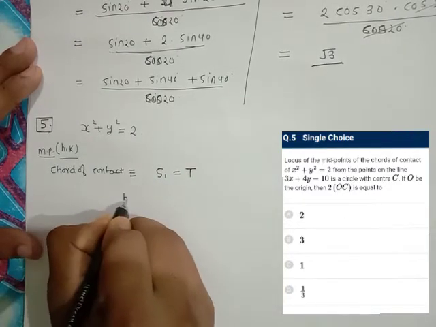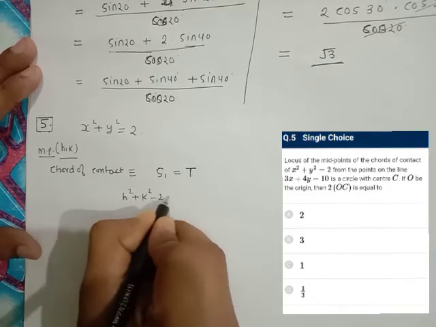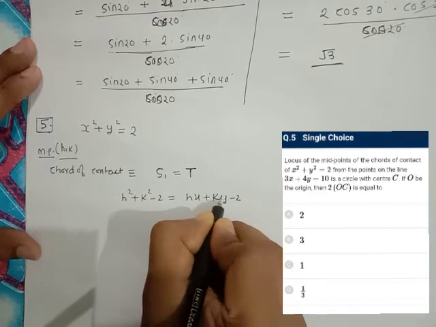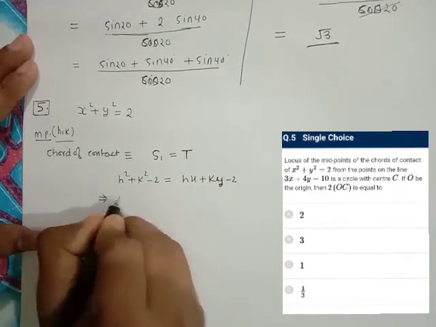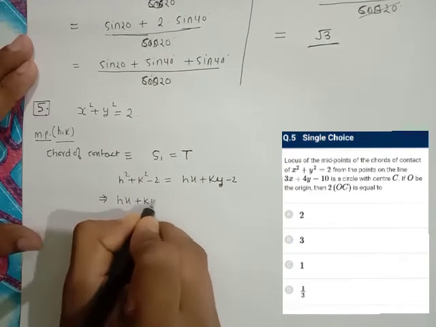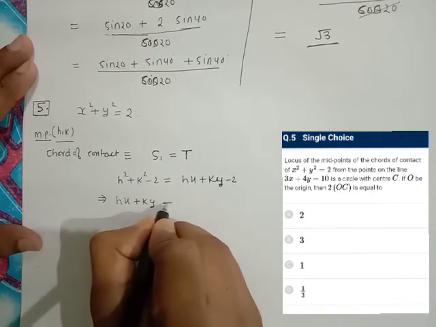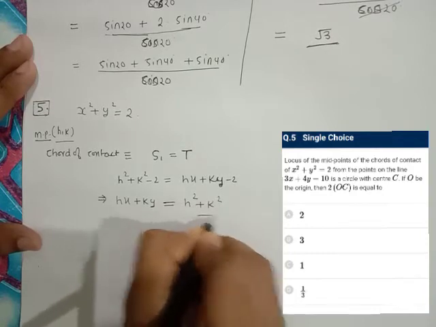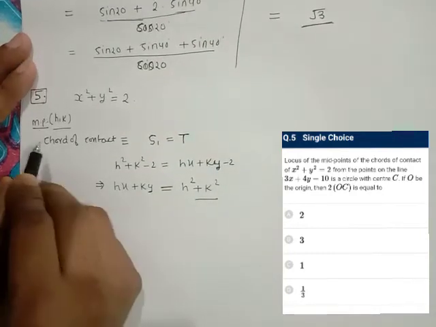So S1 हो गया h square plus k square minus 2, and this is hx plus ky minus 2. So equation becomes hx plus ky, or simply h is equal to h square plus k square. This is the equation of the chord of contact with midpoint h comma k.